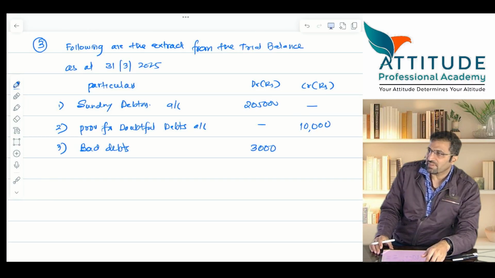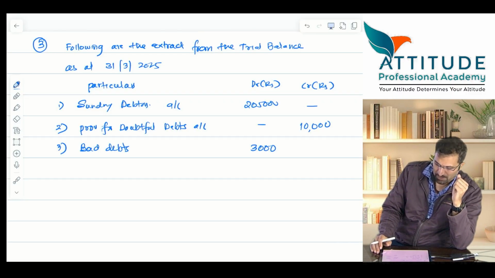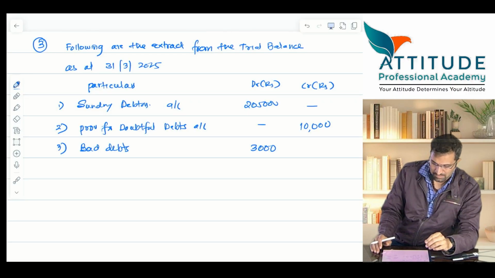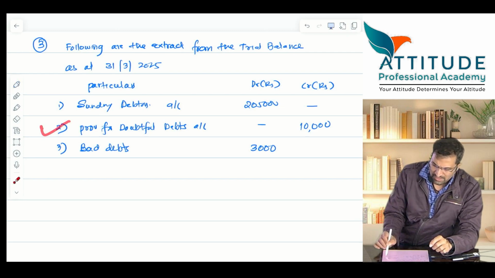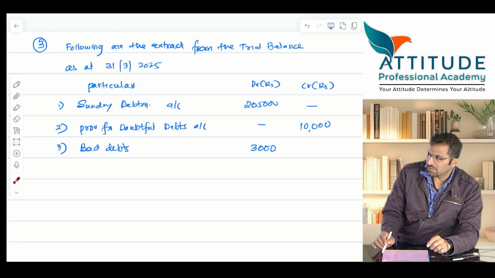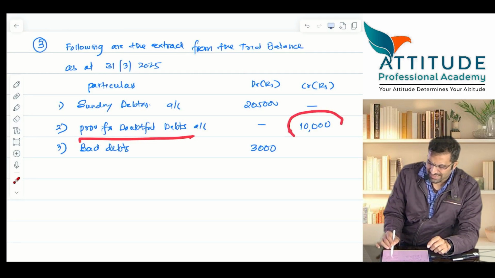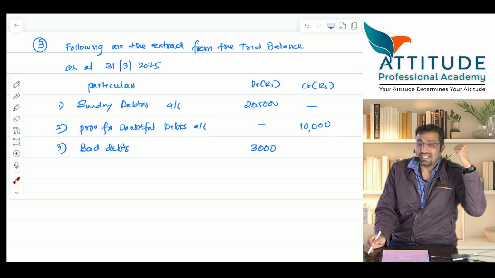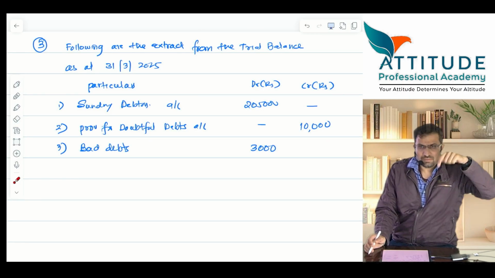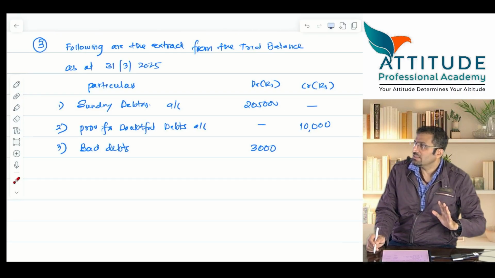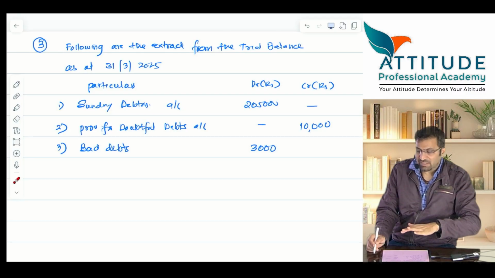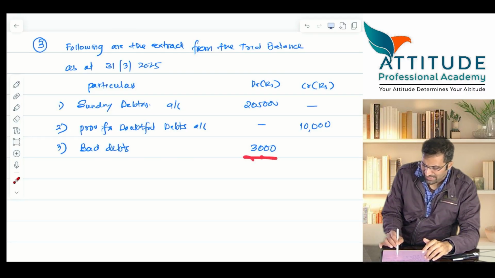Okay, guys, you please tell me, whatever appears in the trial balance, the journal entries are already passed. What do you mean by this provision for doubtful debts, credit balance 10,000? This is last year's closing provision, which becomes this year's opening provision. It means last year I have already made a provision of 10,000. So this year we'll see what are the actual bad debts. Actual bad debts right now in the trial balance are 3,000. So this is the provision.